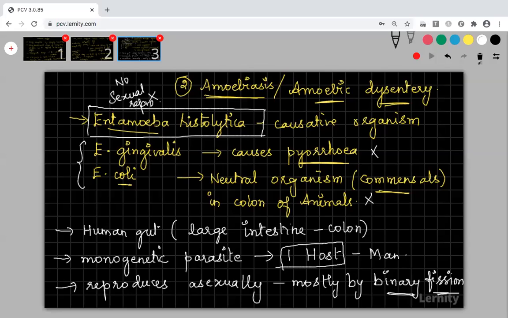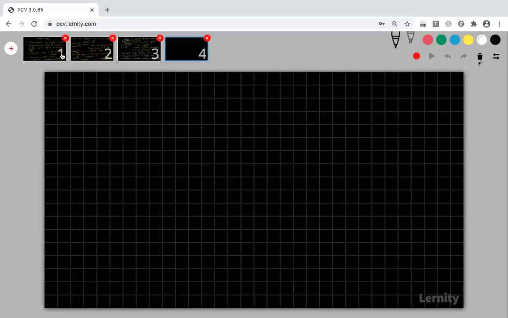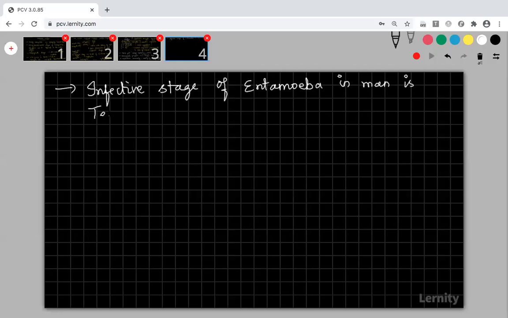You just need to know what the infective stage of this Entamoeba is for humans. The infective stage for Plasmodium in humans, as we discussed yesterday, is sporozoites. Similarly, the infective stage of Entamoeba in man is the tetranucleated cyst.